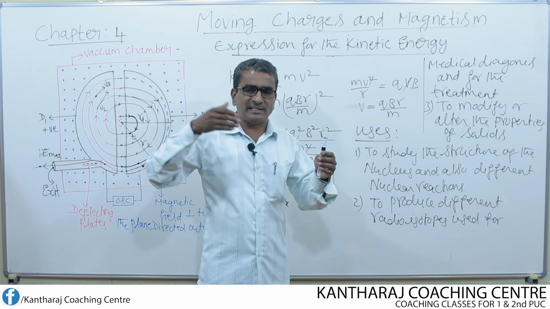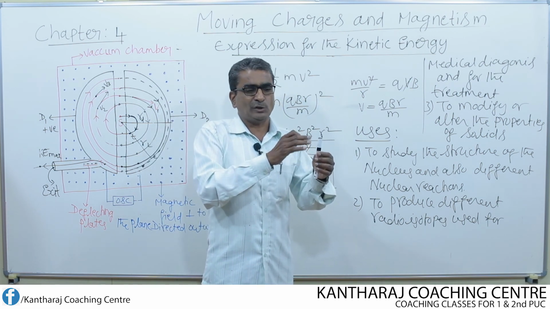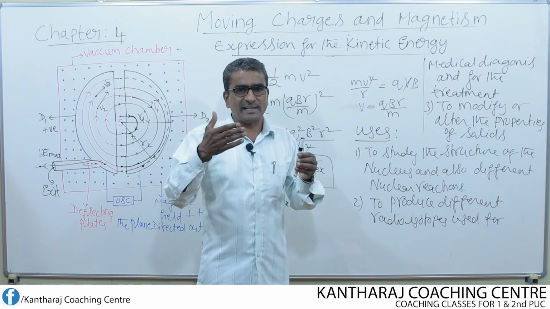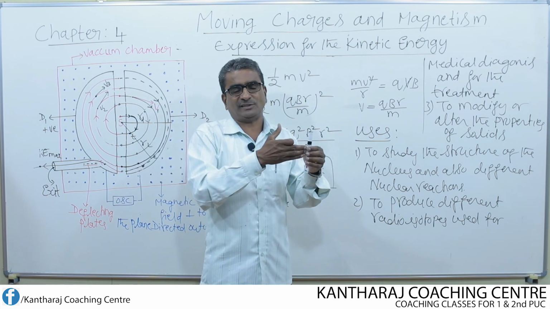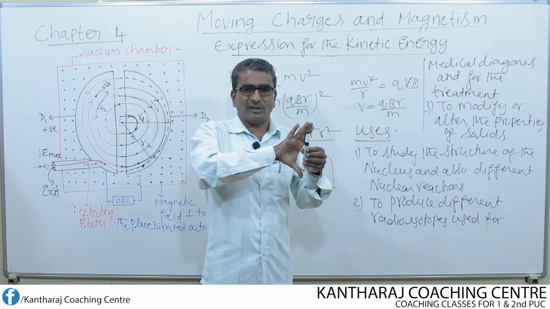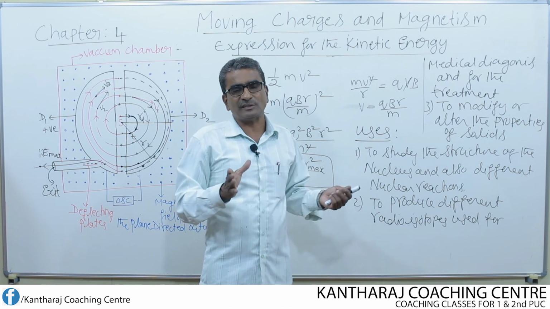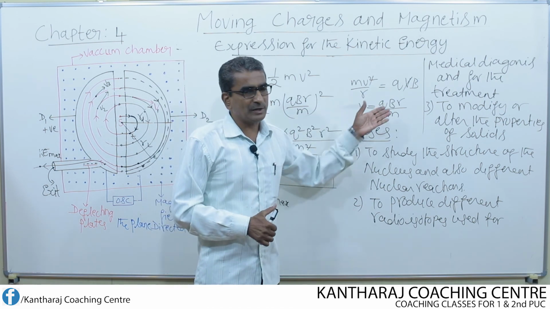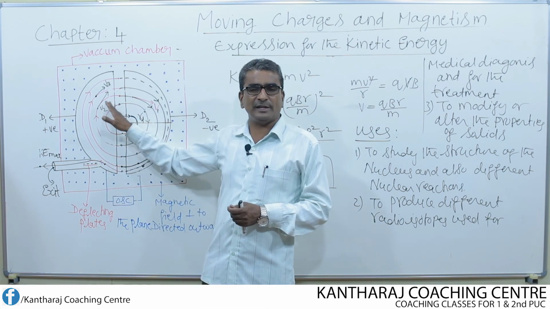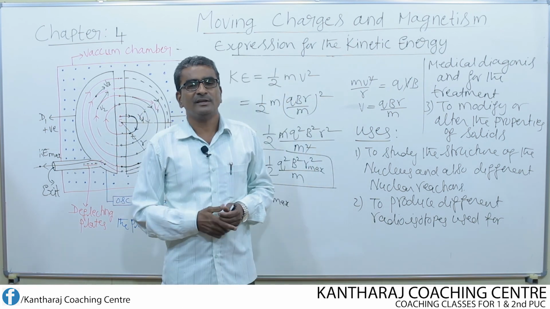To penetrate, its kinetic energy must be high enough to overcome the opposition made by the solid substance. If a high kinetic energy particle strikes the solid, it may penetrate and remain embedded inside. So this is how we can alter the property of solids using charged particles obtained by means of the cyclotron. Thank you.